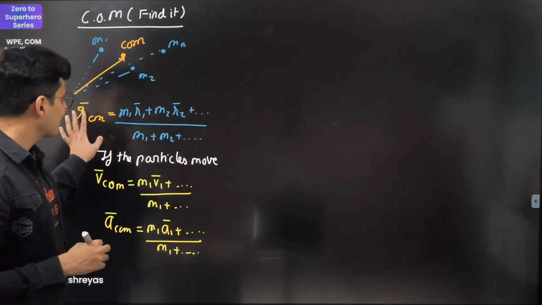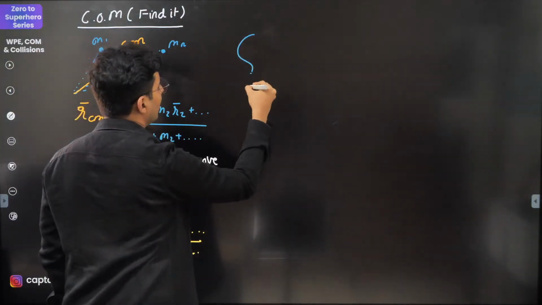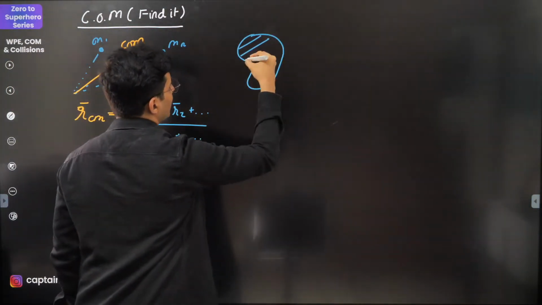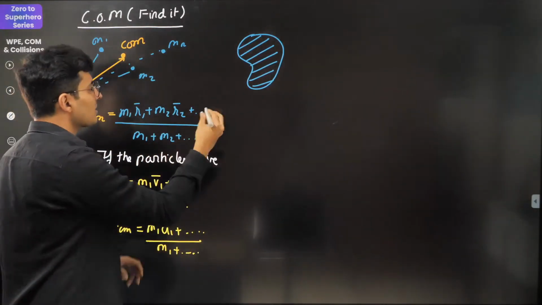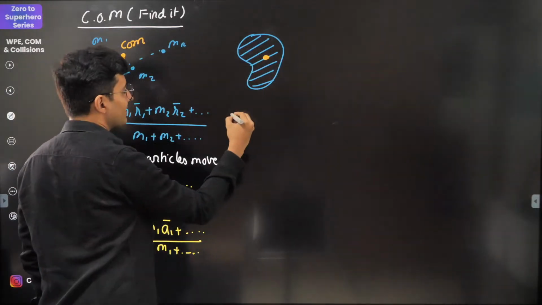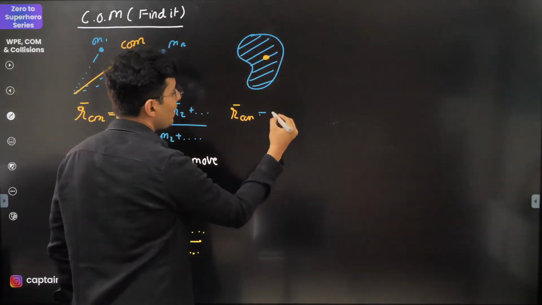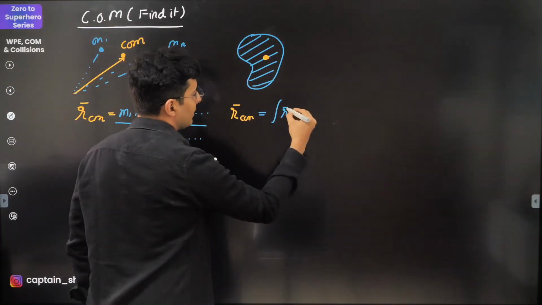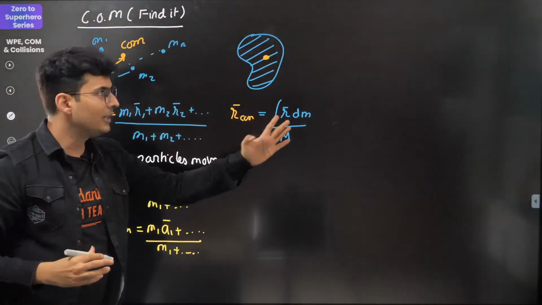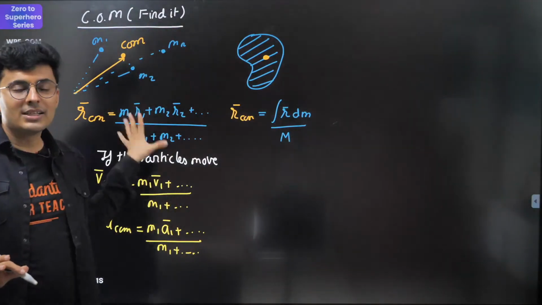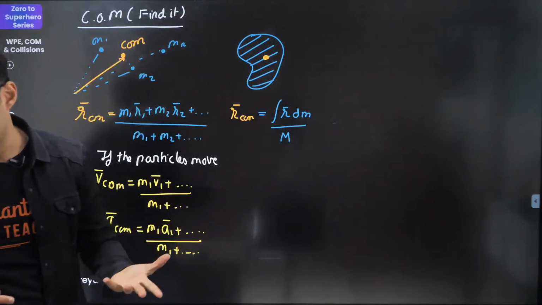Now this formula works if you have distinct particles, but the moment you have a continuous body, in that case you cannot use this formula. The formula that you will use for finding the center of mass is via integration. So R center of mass will be integral R dm divided by the total mass. So this is how it comes for continuous bodies. And using this, you can find the center of mass of all the standard objects like cone, spheres, hemispheres, etc.